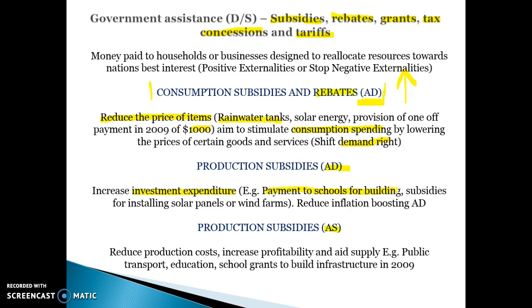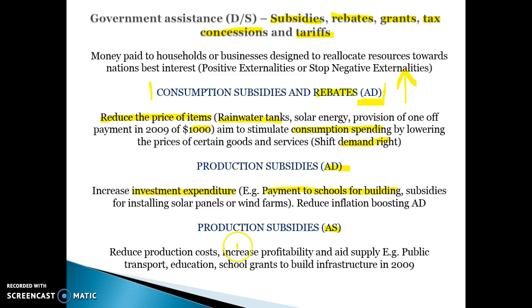Basically they gave firms money to try and invest in renewable energy. The idea of that was to try and promote investment within those industries, and that will have a positive impact on aggregate demand. It'll also help boost productive capacity in the long term, which should help to reduce inflation and again lead to an expansion in aggregate demand.